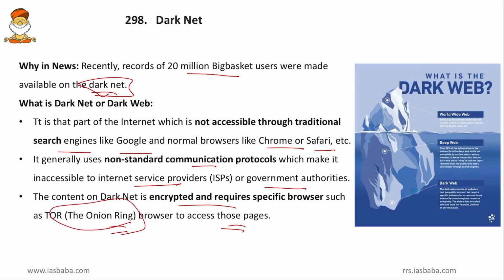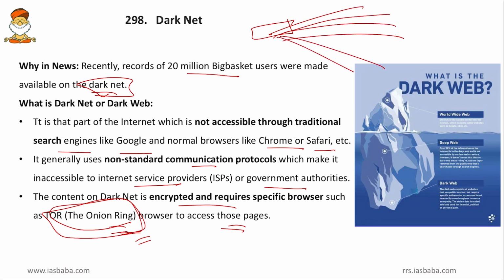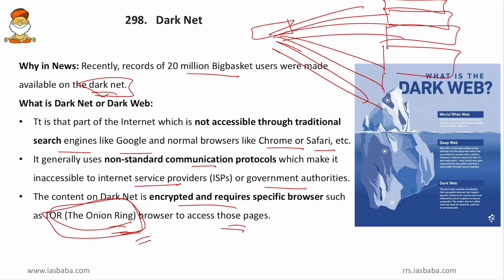So what is this Onion Ring, friends? This is a browser which hits multiple servers at a time. By using this Onion Ring browser, if you click on a link, the browser will hit multiple servers. Just like how an onion has different layers within it, likewise the layers of servers will be attacked by this Onion Ring browser.